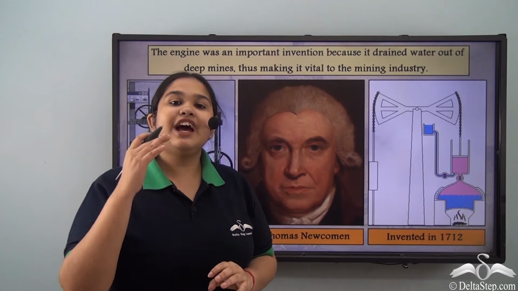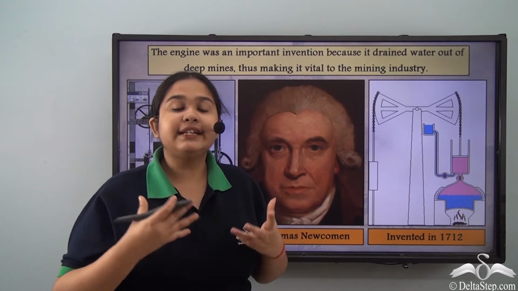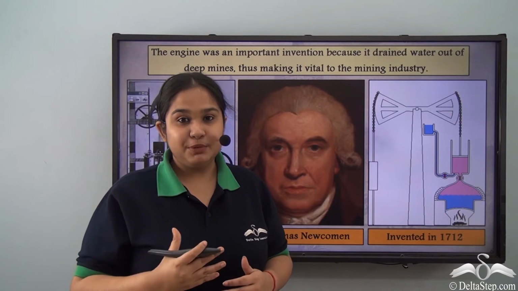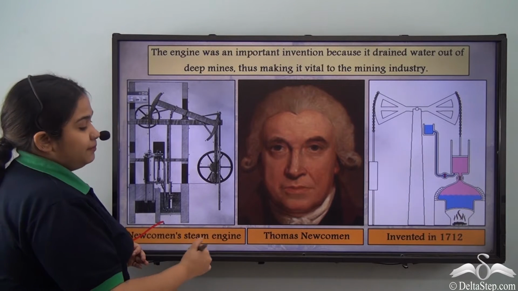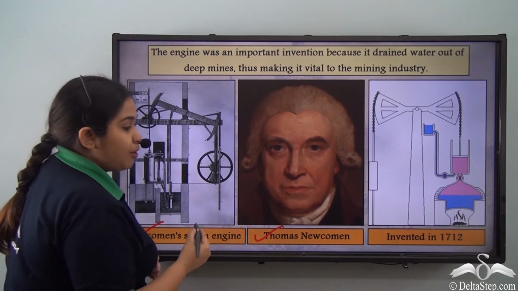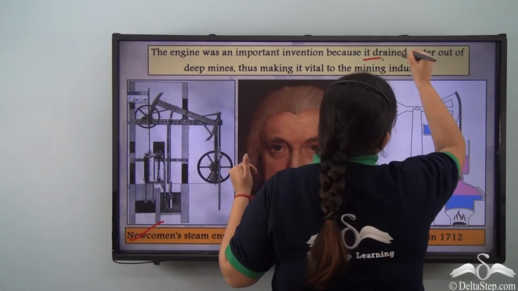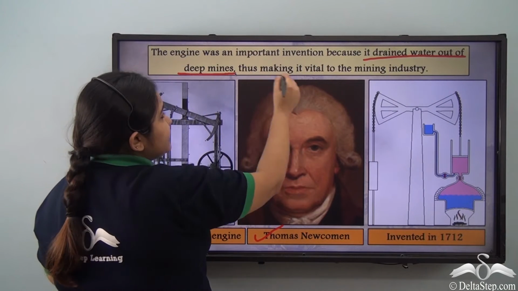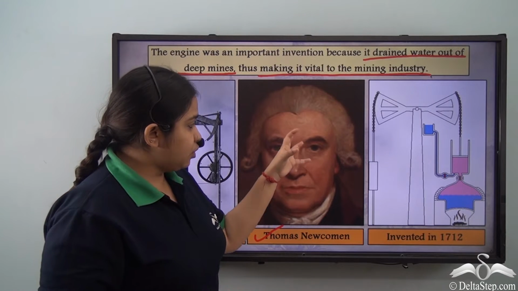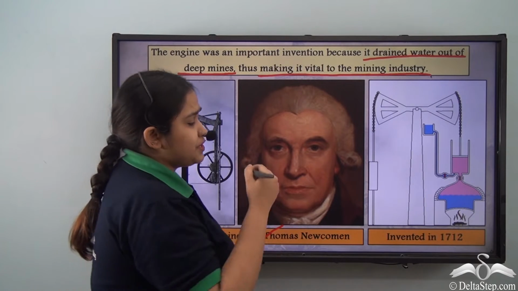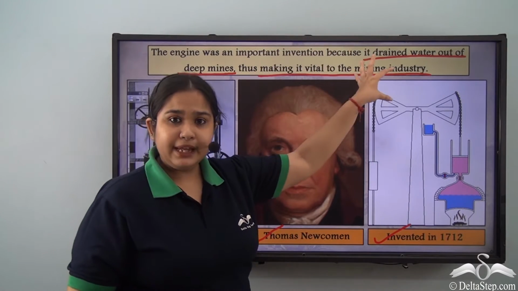We have seen and we have discussed the fact that textile industries revolutionized over time in this period. But how was that possible? The first push was given by Newcomen's engine, which was a steam engine, patented by Thomas Newcomen. And this engine was important because it drained out water from deep mines, thus making it vital for mining industries. Now, this machine was invented in 1712 to drain out the waters from the mines.